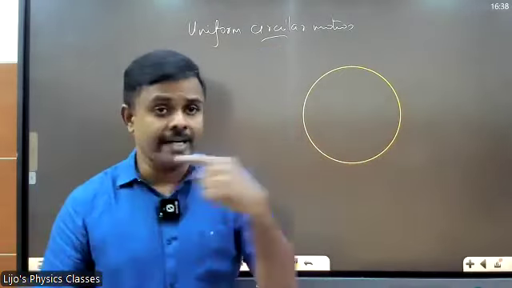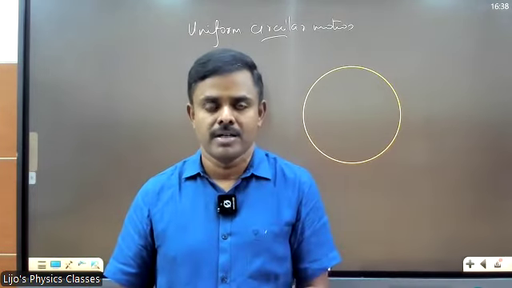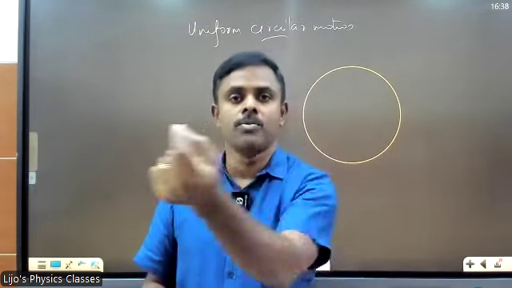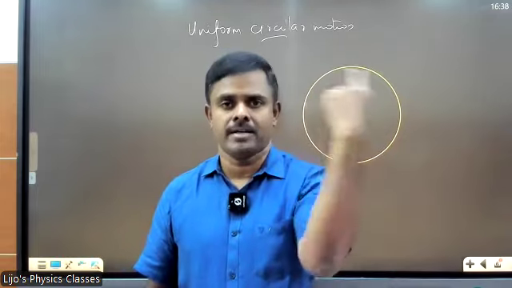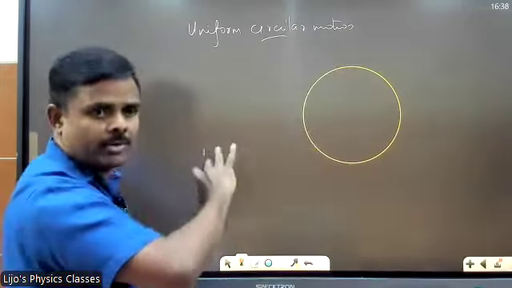So Earth revolves at a constant speed. That is called uniform circular motion. Or imagine you are running a 100-meter race. You are moving at a constant speed, right? Or the ceiling fan rotates at a constant speed, right? So this is such a circular motion.